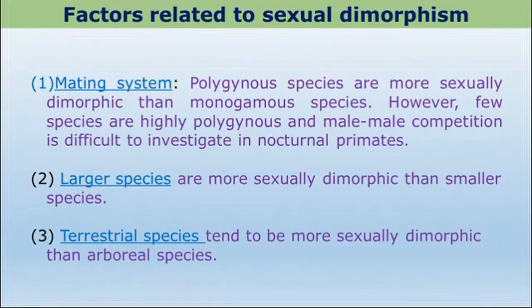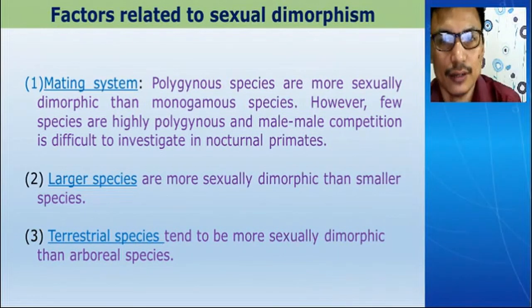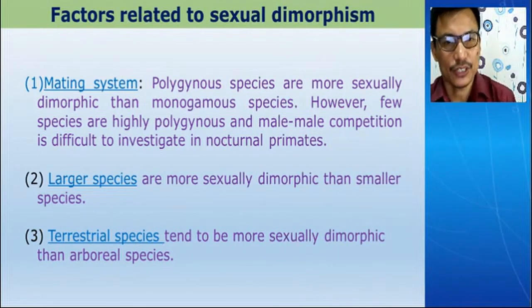So the factors which are related to sexual dimorphism, we can have three factors. One is the mating system. That I told you, the mating system, if there is no competition, for example in monogamous species, then the sexual dimorphism may not be very diverse.